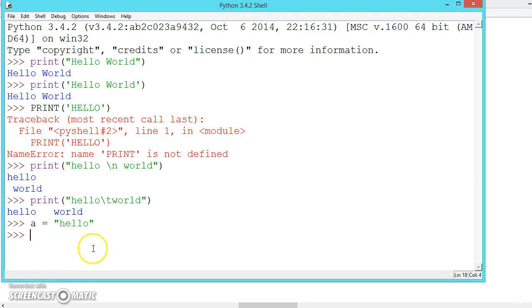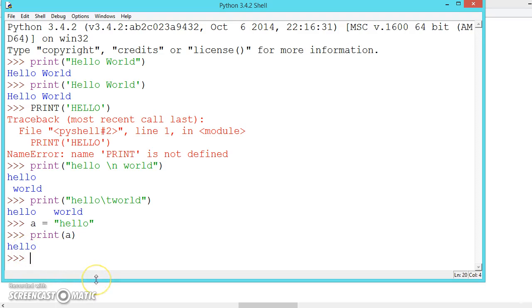In other programming languages like C, C++, Java, first we have to declare the variable type, like whether it is a character or integer, and then assign the value. Here we don't require those things. The system automatically assigns the data type according to the values we assign to the variables. So now we can say print a. Because a contains hello, hello will be printed out.